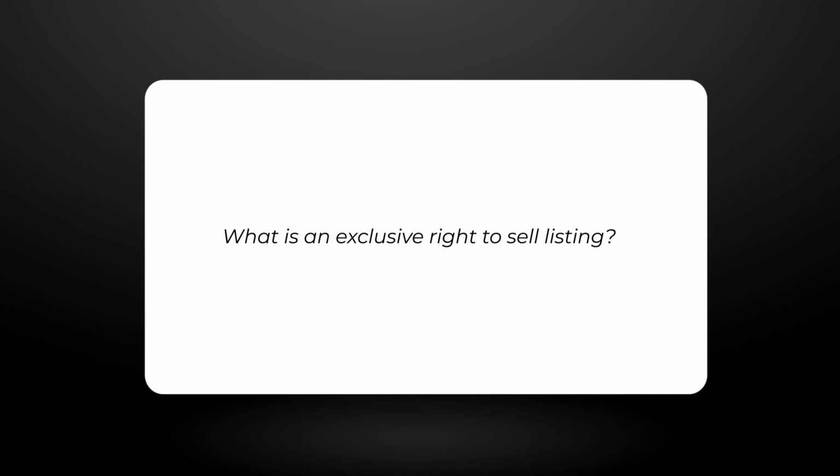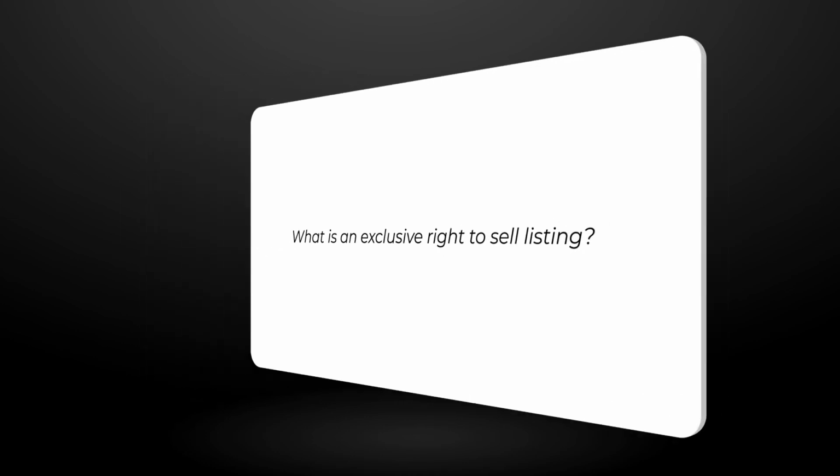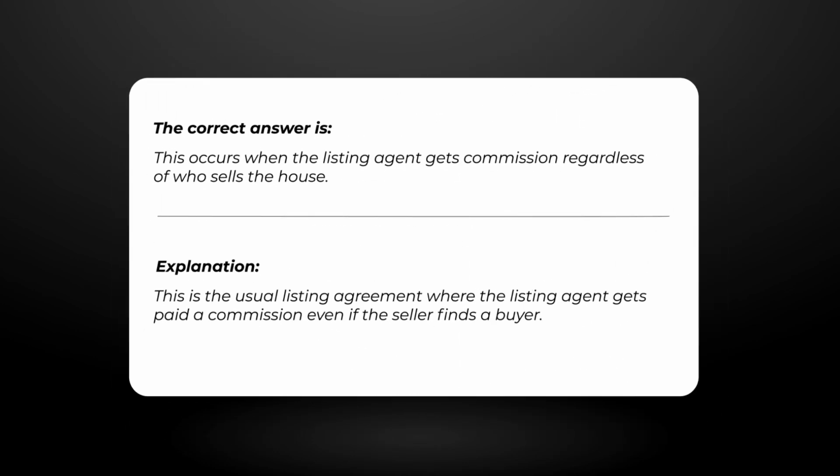What is an exclusive right to sell listing? The correct answer is, this occurs when the listing agent gets commission regardless of who sells the house. Explanation. This is the usual listing agreement where the listing agent gets paid a commission even if the seller finds a buyer.